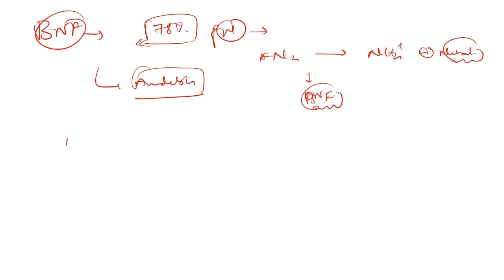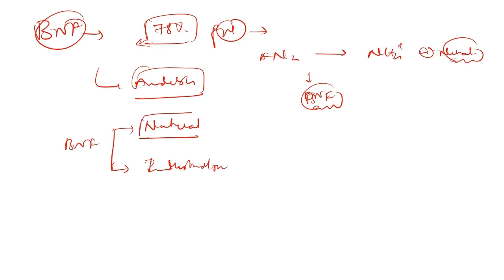The nitrogen fixation can be categorized into two different classes. One is the natural process, where nitrogen fixation occurs naturally, and the second one is the industrial process. Let us stick to the natural process, under which we again have two different types: one is biological nitrogen fixation, the second one is non-biological nitrogen fixation.